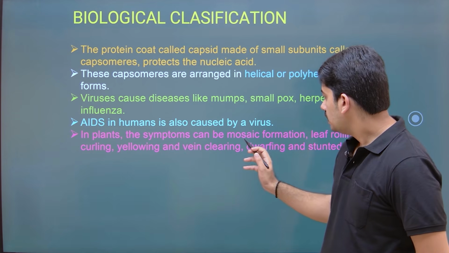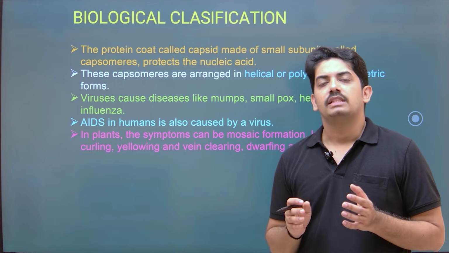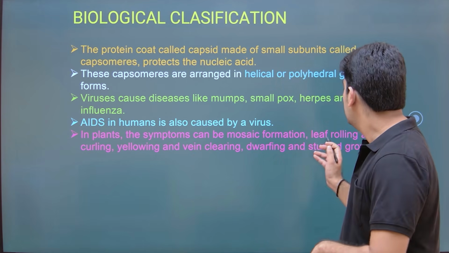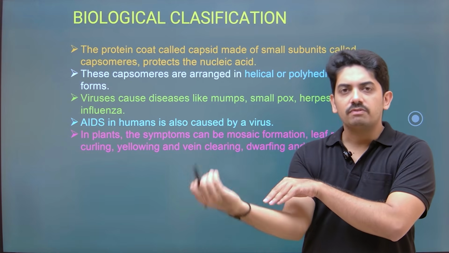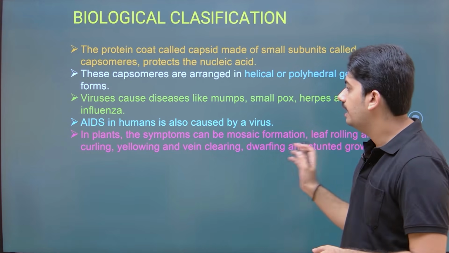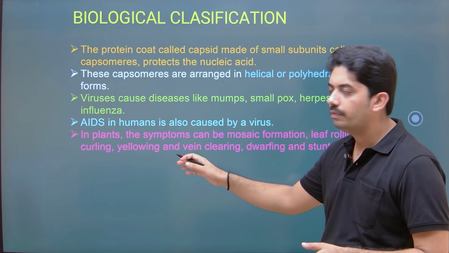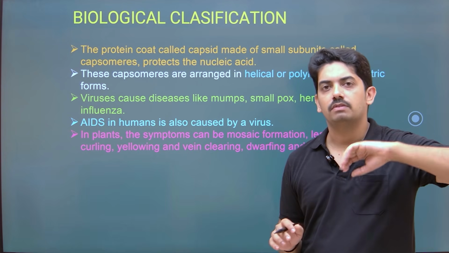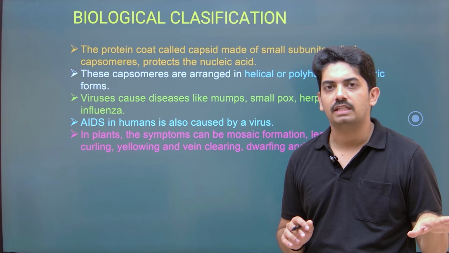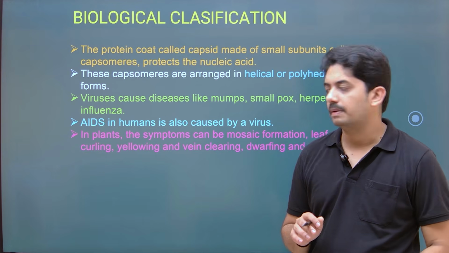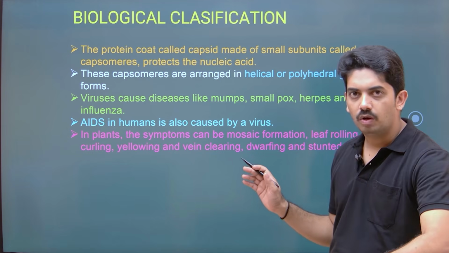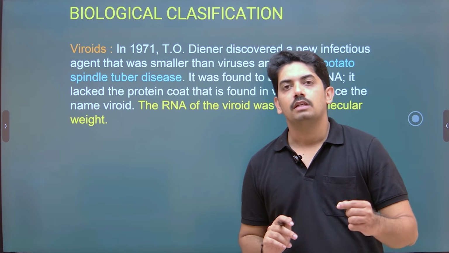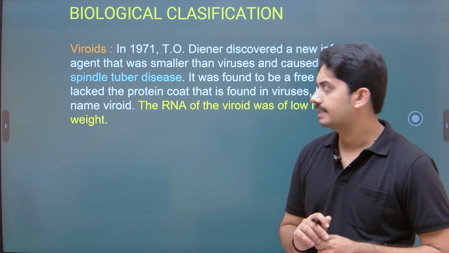Here, mosaic formation means there is no proper structure to the leaf. It is a distorted leaf. Then leaf rolling, in the sense it curves inward. Then curling, same thing. Yellowing, the leaf becomes yellow. And vein clearing, that means the inner part of the veins are completely affected by virus and it is almost transparent. And dwarfing, small, stunted growth. These are the symptoms observed in the disease caused by virus in plants.